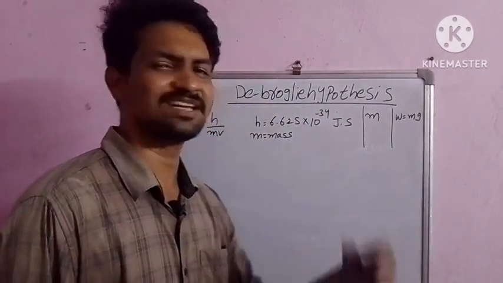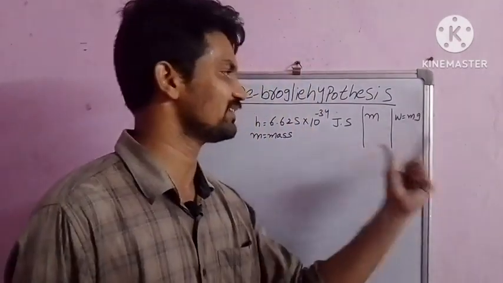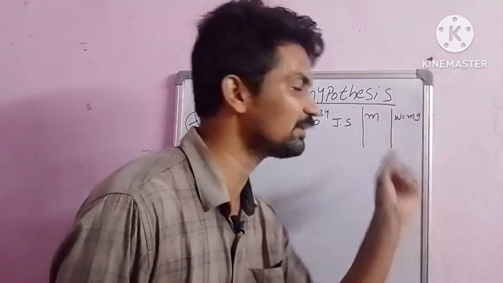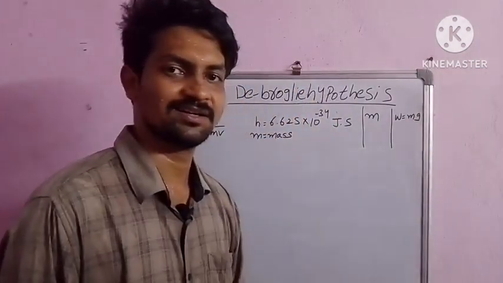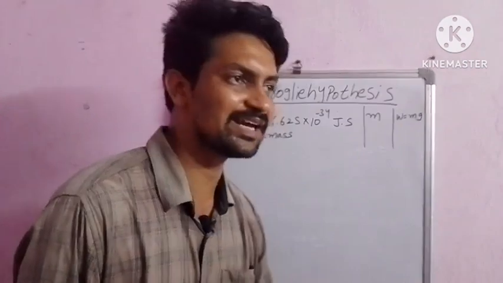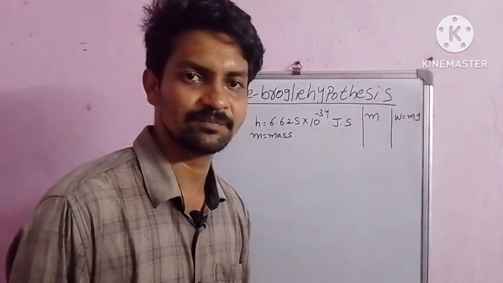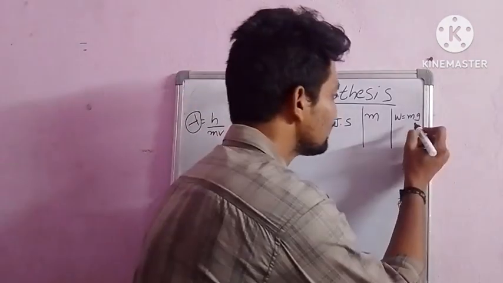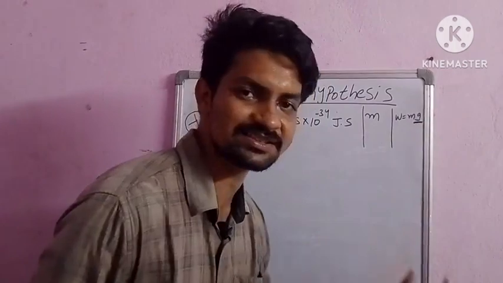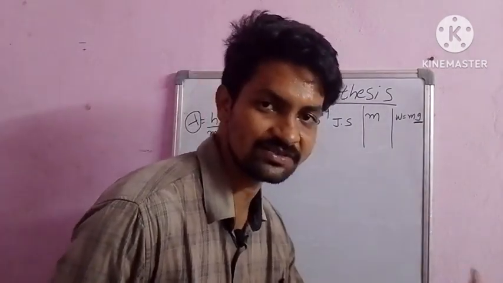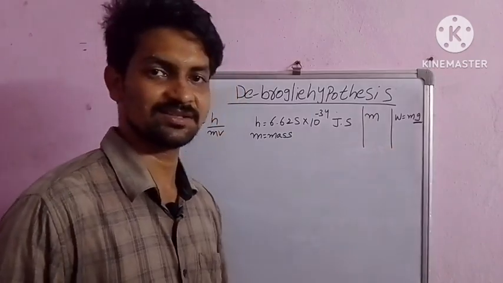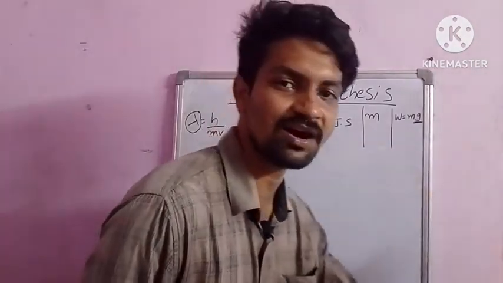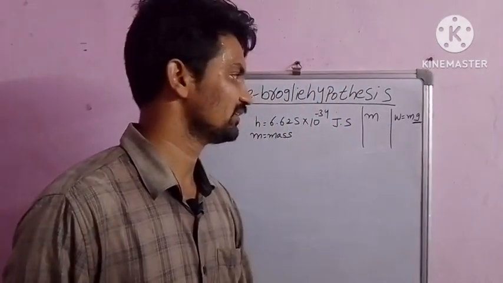Anywhere in the universe, mass is constant, but weight varies. Our earth's gravitational acceleration is 9.8 meter per second square, and the moon's is different. So weight depends on gravitation, while mass is constant. That is the difference between mass and weight.